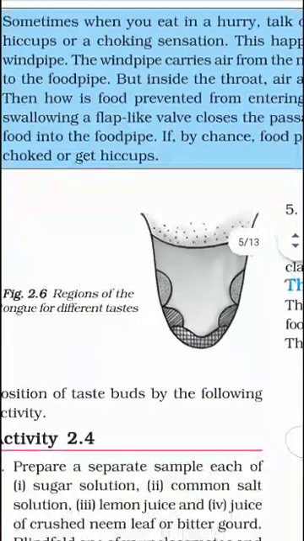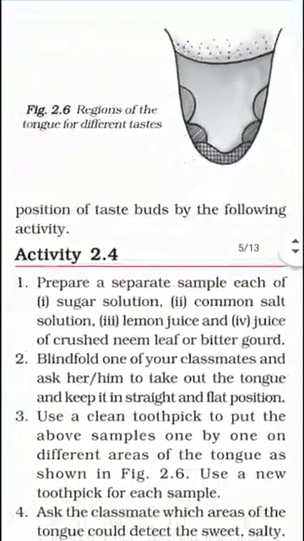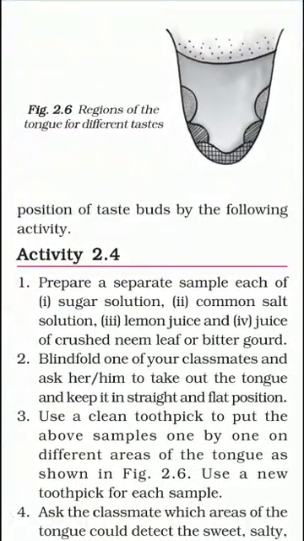Here some areas are shown. The front area is for sweet taste, the left and right sides are the region for salty taste, the back side of the salty region is for sour taste, and the middle region is for bitter taste. You can also study the activity of these regions by activity 2.4. Here 4 solutions are given: sugar solution, common salt solution, lemon juice and juice of crushed neem leaves and bitter gourd. By tasting these juices you can study the different taste buds.